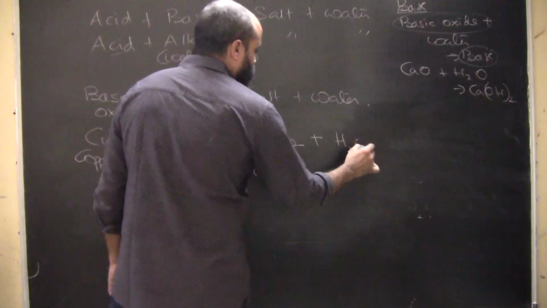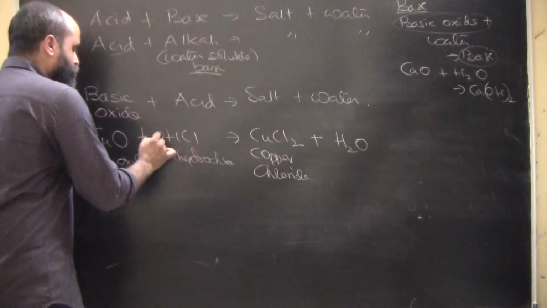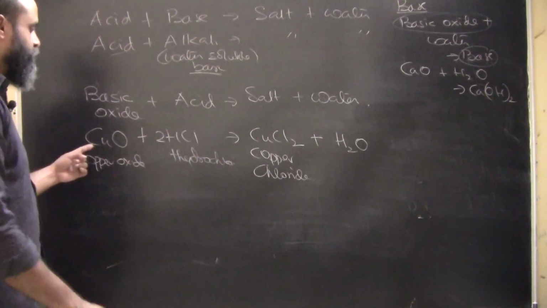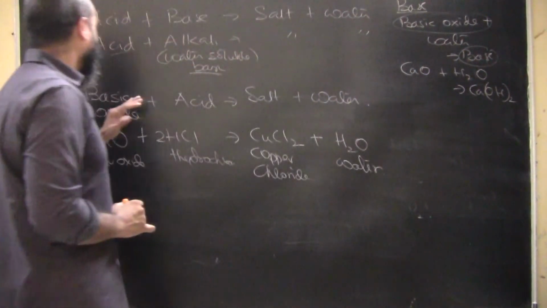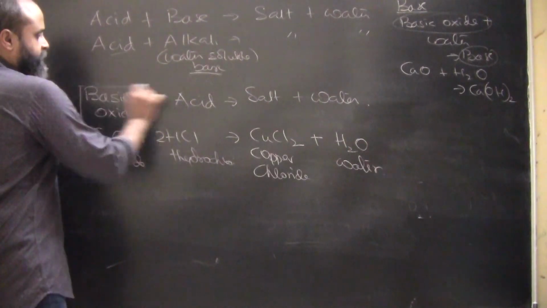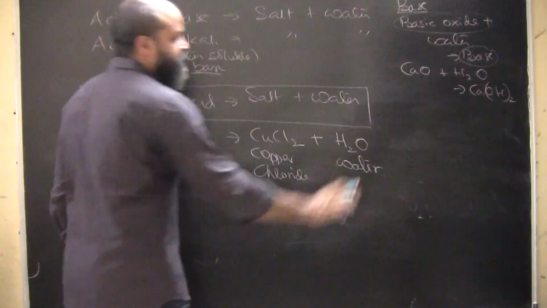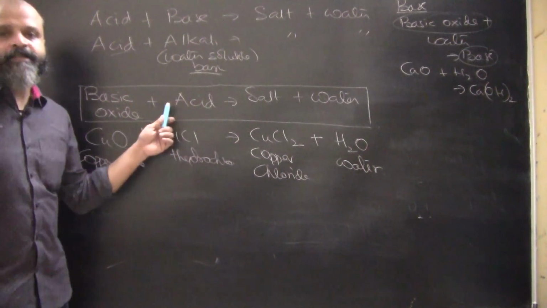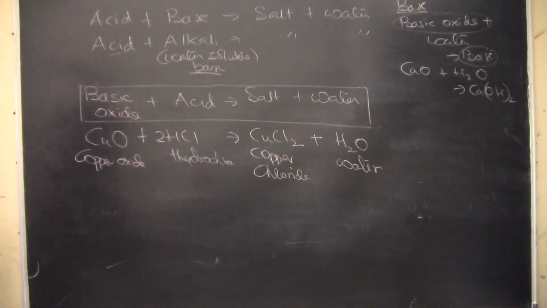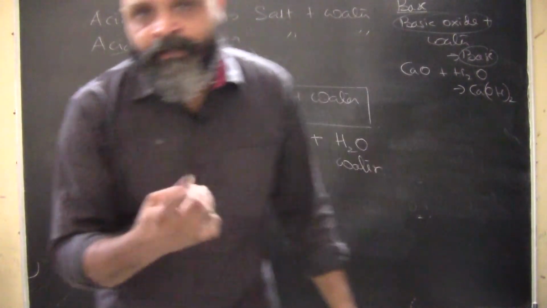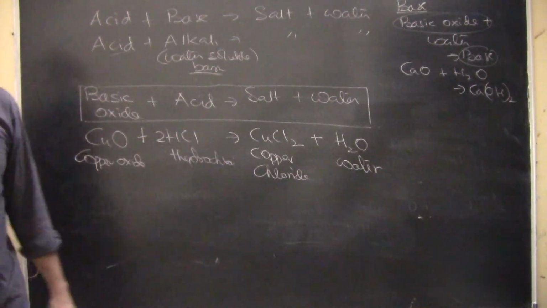So let's quickly balance this. Obviously it is not balanced because here we have 2H and here we have, so we put a 2, now this is balanced. So this is again salt plus water. So in case of a basic oxide, if we treat it with an acid, we will get again salt plus water. In case of a base, obviously we will get salt plus water, but in case of a basic oxide as well, we will get salt plus water. So in both the cases we will get salt plus water.